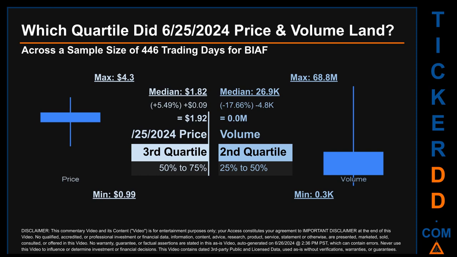Descriptively, BIAF has a median price of $1.82. Therefore, June 25, 2024 price was higher from that middle marker by 5.49%. The day's volume of 0 million was less than the median by 17.66%.